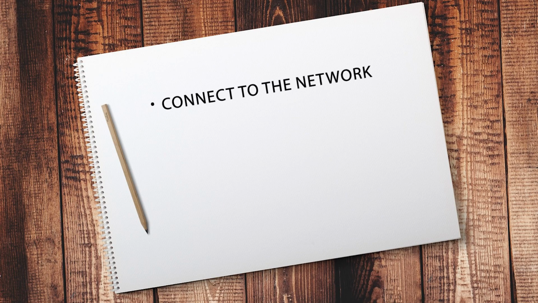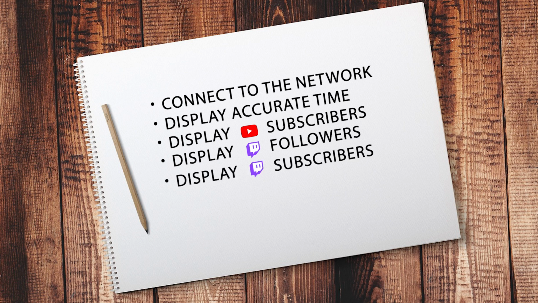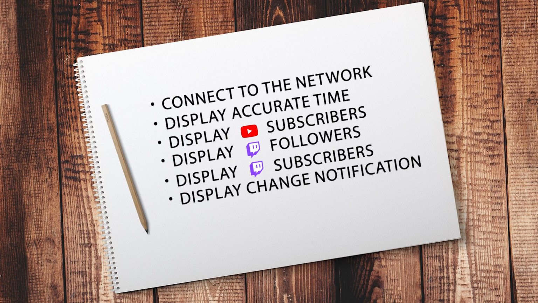The first problem we need to solve is what features we want this clock to have. We need it to connect to the network, display the time accurately, display the YouTube channel subscriber count, display the Twitch channel follower count, display the Twitch subscriber count, and display a change in the number, whether it be positive or negative.